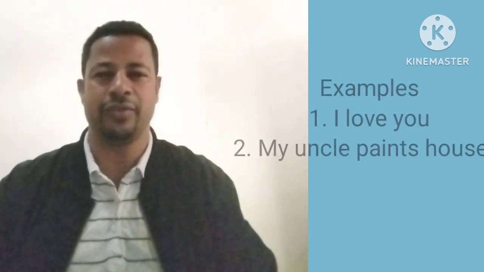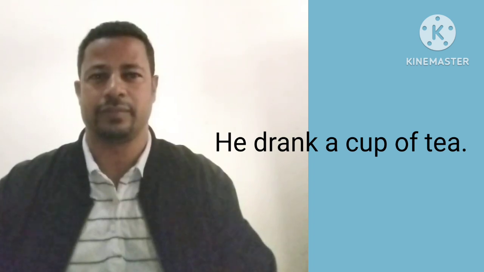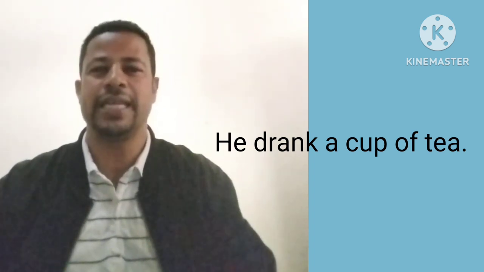Let's see examples. I love you. My uncle paints house. He drank a cup of tea. All these are independent clauses. I love you. This is a sentence, a simple sentence. My uncle paints house. He drank a cup of tea.